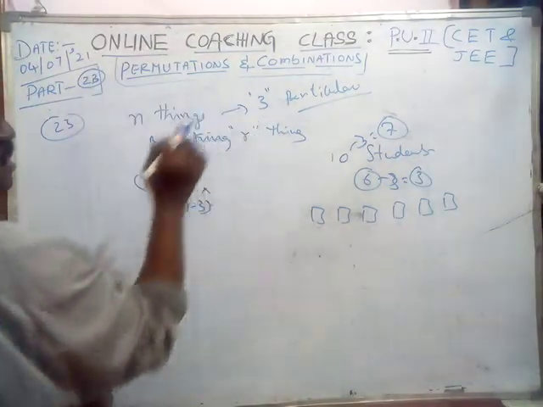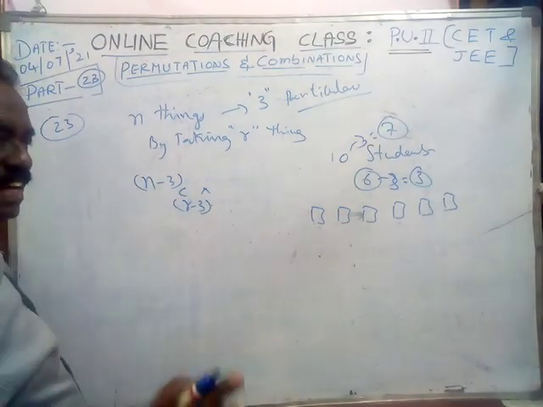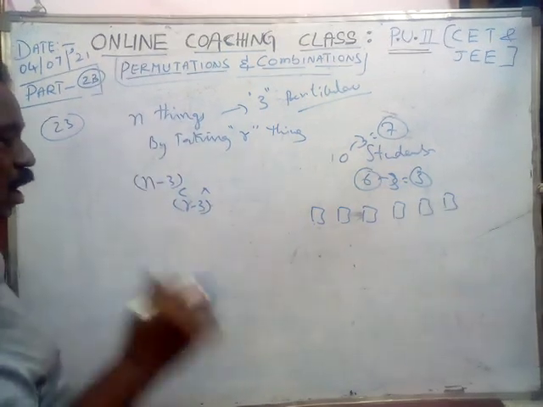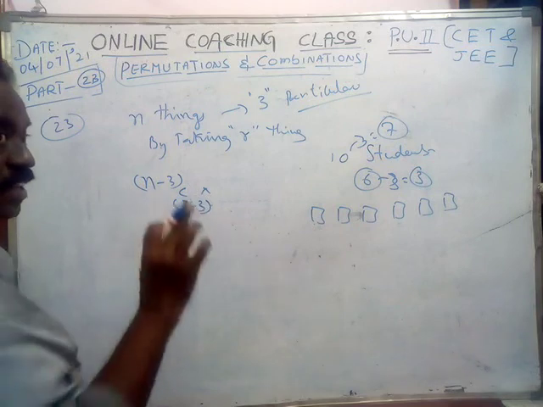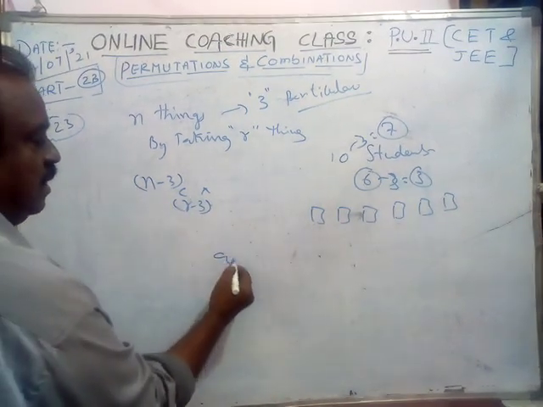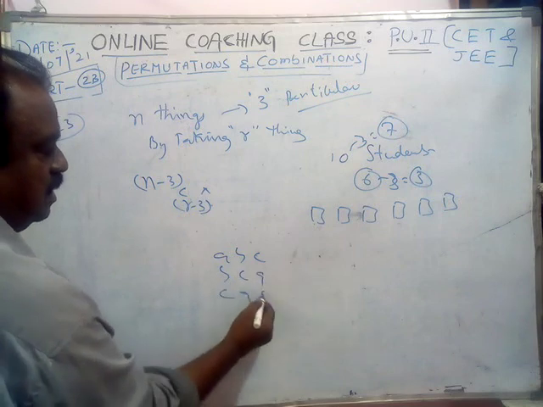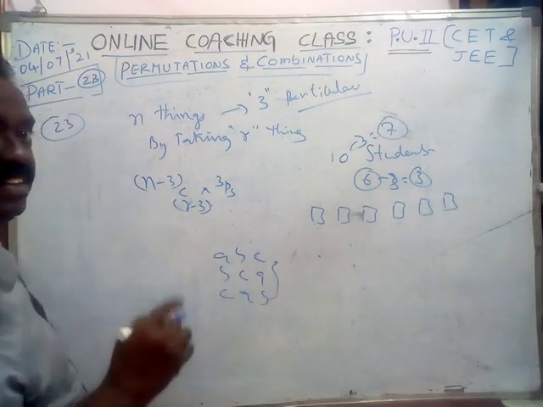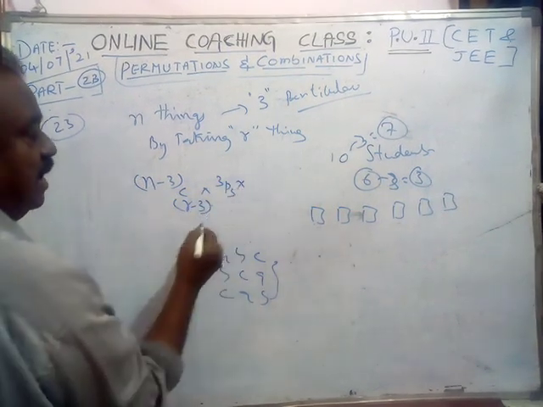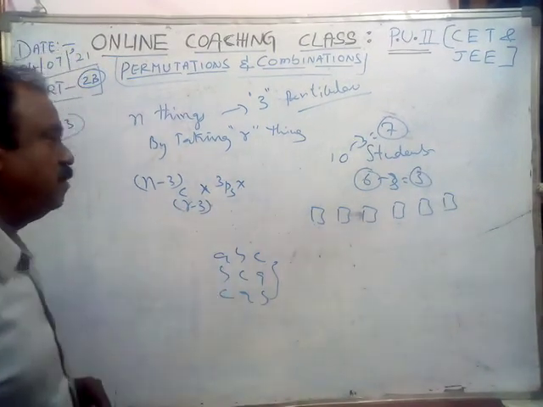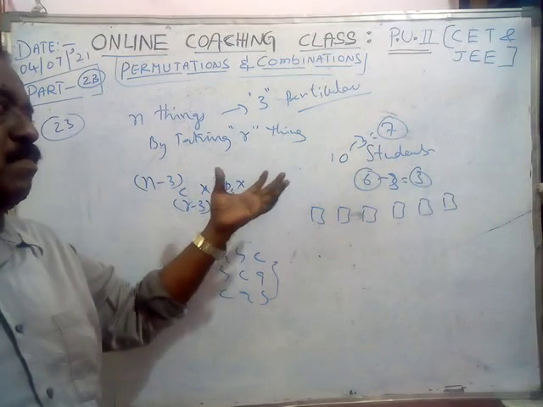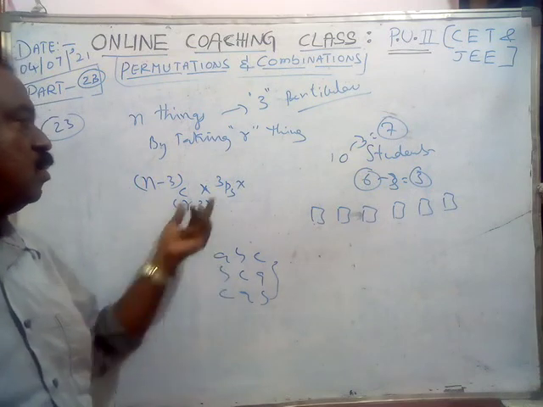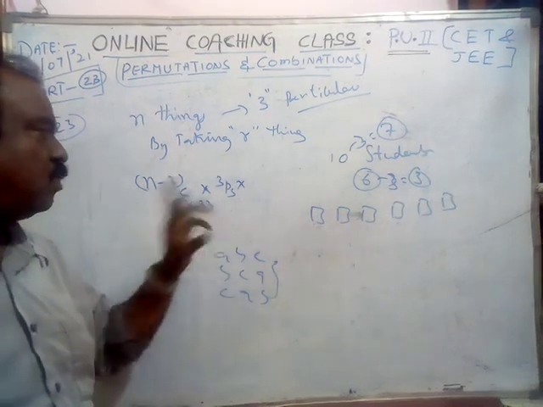Like that, here n minus 3 C r minus 3. So those are selected. Again, how many members are there? R minus 3. The 3 members A, B, C, or B, C, A, or C, A, B, like that, in themselves they may be arranged in 3P3 ways. Please observe, I ordered the particular 3 members: the 3 boys, you come and sit anywhere. So they will be arranged in themselves in 3P3 ways, 3 factorial ways.